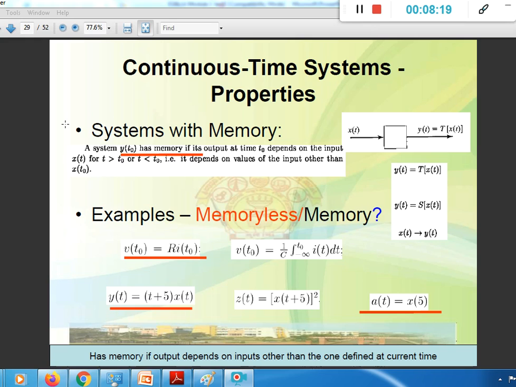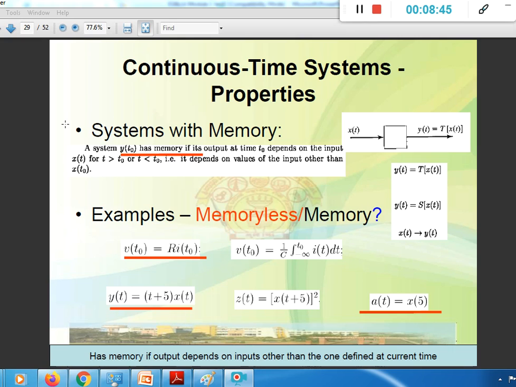Or I can say that a system is said to be with memory if it depends on the future and past values of the input. If the system depends on just the present value of its input, then it is said to be without memory, memoryless.